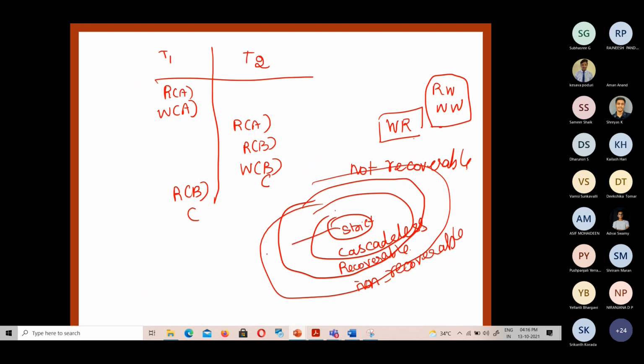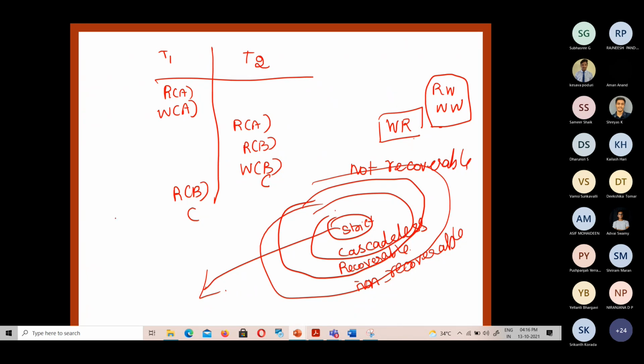Okay, there is one more schedule called a strict schedule. The strict schedule is the one in which a transaction neither reads nor writes a data item until the last transaction that has written X is committed.